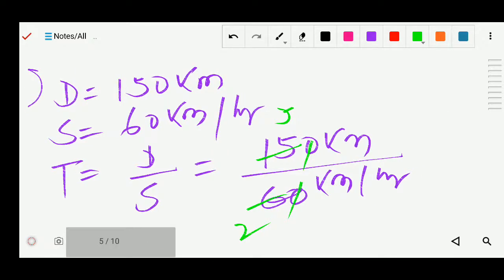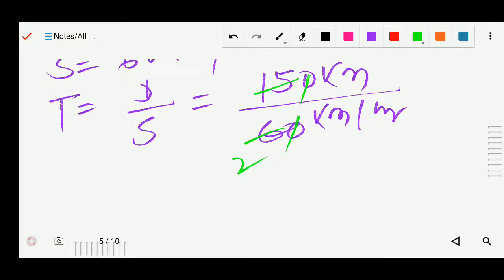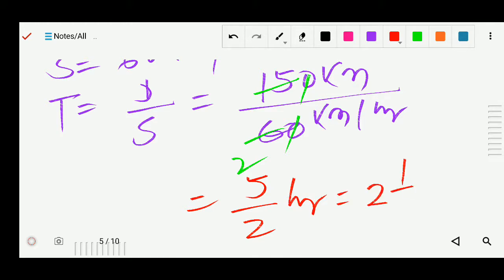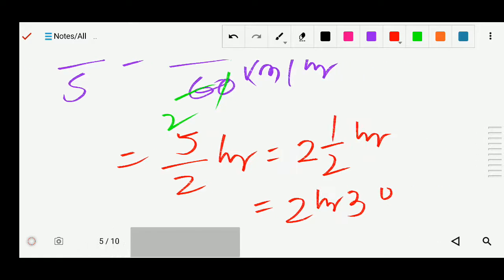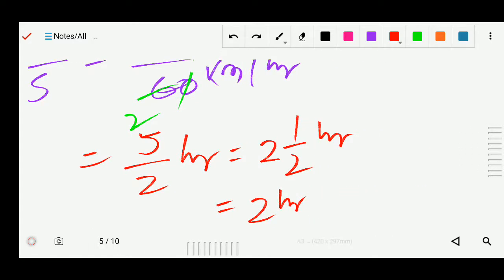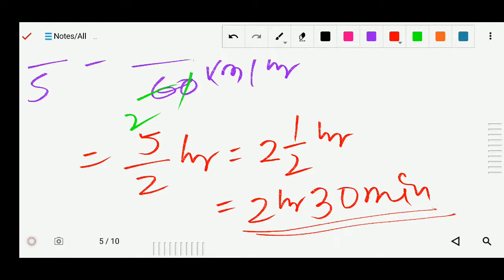So I got here 5 by 2 hour. So this 5 by 2 hour you can write as 2 and 1 by 2 hour. So it means what? 2 hour 30 minutes. 1 by 2 means 30. So 2 hour 30 minutes. Okay, so the time taken was 2 hour 30 minutes.